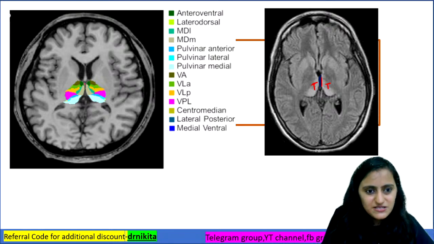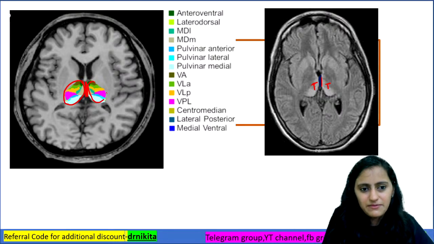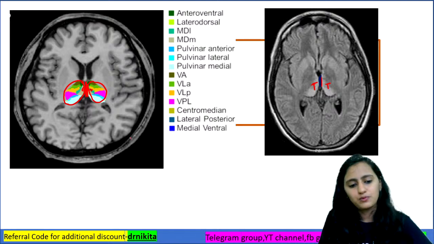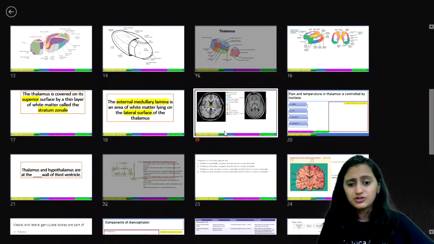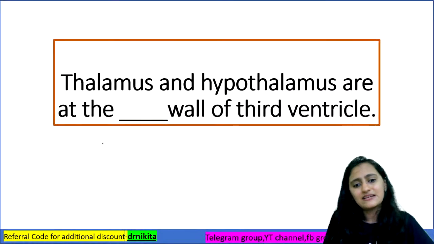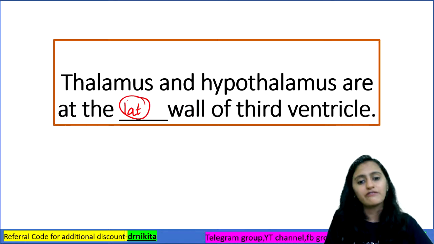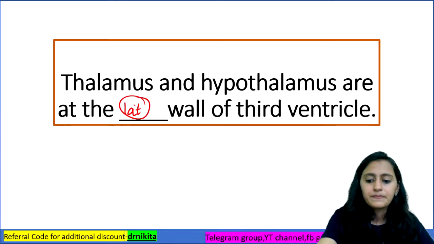So the thalamus is present on which wall? It is the lateral wall. Keep these images in mind, then it becomes very easy to answer. So it is the lateral wall of the third ventricle.